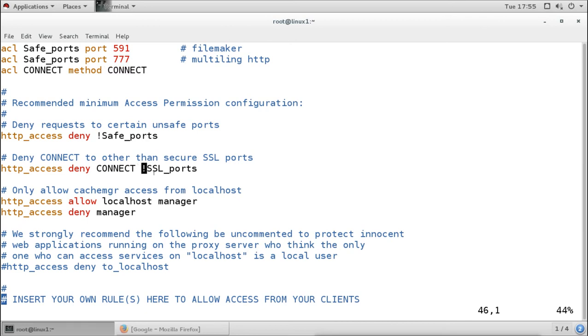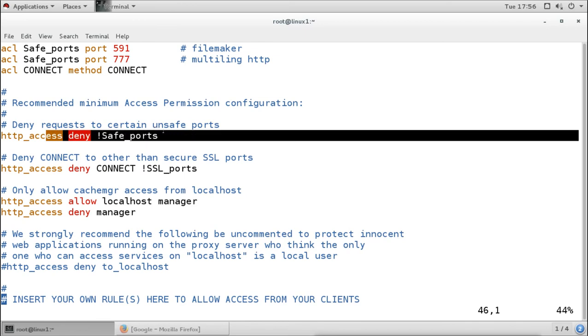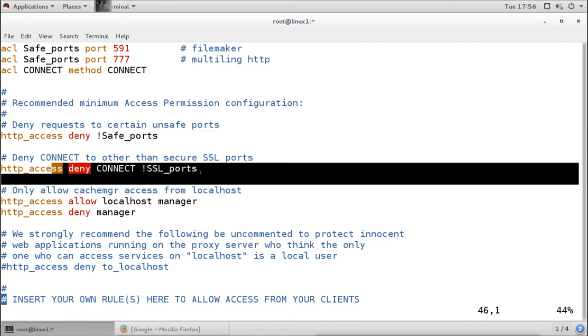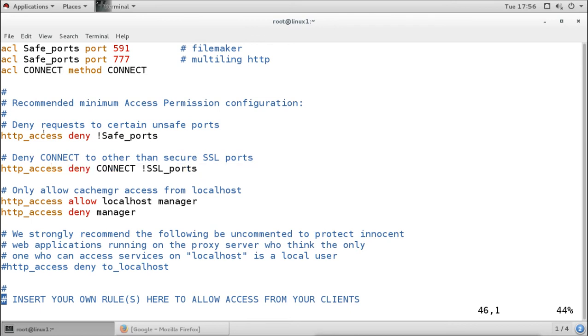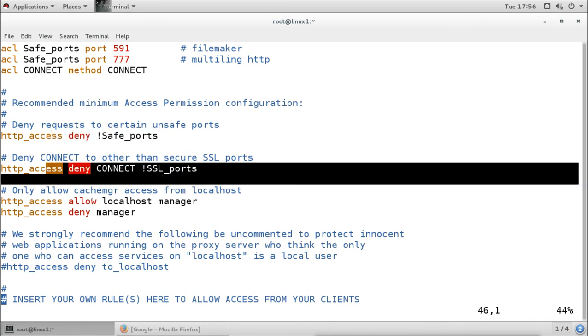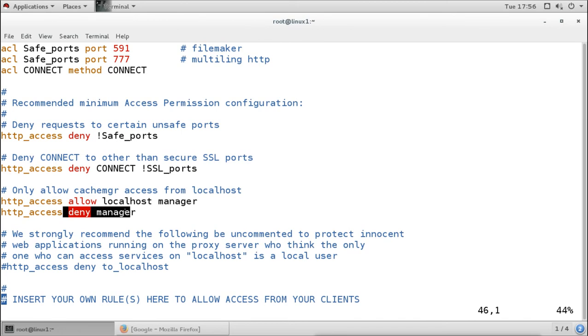Now remember, a list will apply in order. In order, that means the first statement will be read, then the second statement will be read. If a match is found in the first statement, then it is going to apply that. If the request does not match there, then it is going to go for the second statement, then the third statement, then the final statement. So the processing of the list is going to be in order from top to bottom.